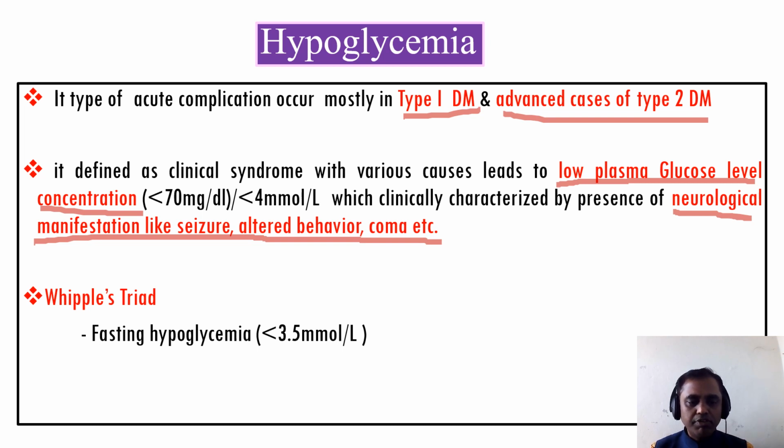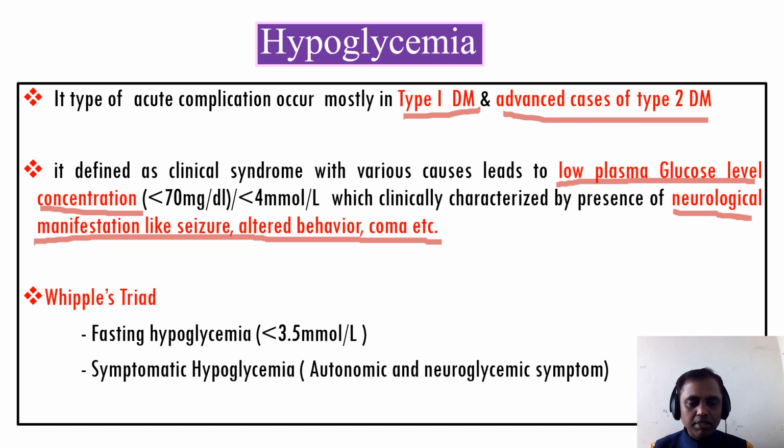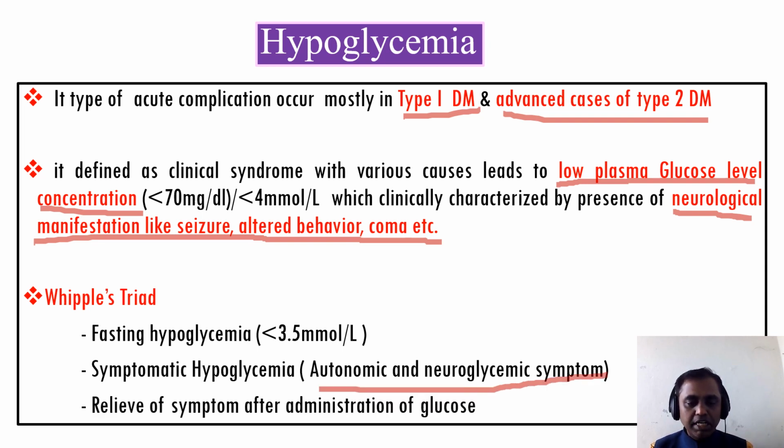As per the Whipple's triad, there are three criteria to diagnose a hypoglycemic patient. First, fasting hypoglycemia, less than 70 milligram per deciliter or less than 3.5 millimole per liter. Second, symptomatic hypoglycemia, where autonomic and neurological symptoms appear. And third, relief of the symptoms after administration of glucose.